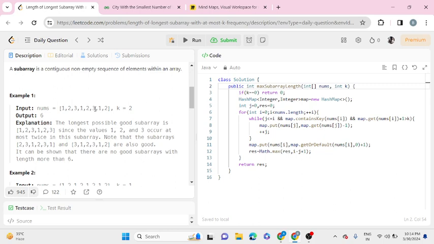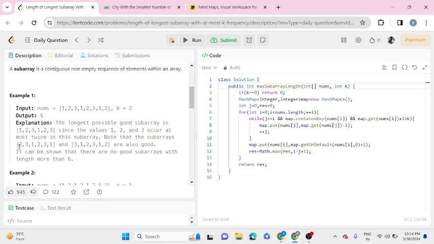Because in this subarray, first, it is the longest, and second, each element's frequency is less than or equal to 2. This one and this one make up frequency 2.